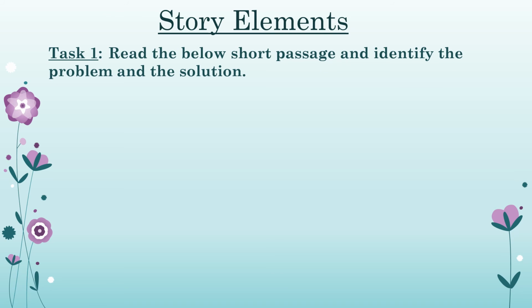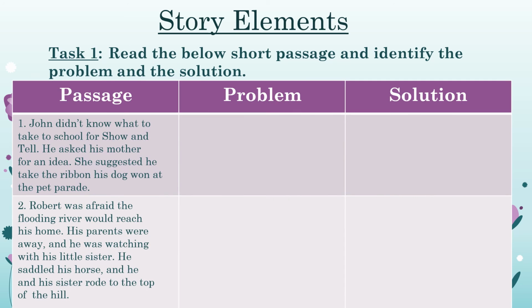Now let us do our task number 1 based on story elements. Read the below short passage and identify the problem and the solution. Okay, over here I have given two short passages, passage number 1 and passage number 2. You need to read the complete sentences, the whole passage, and then you need to identify what is the problem from this passage and what is the solution from this passage.